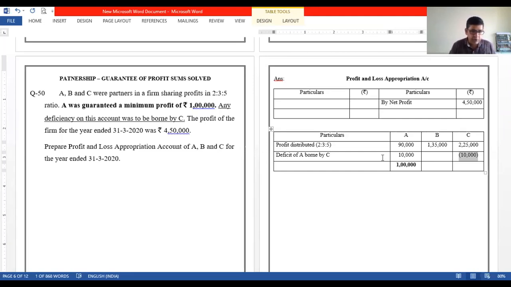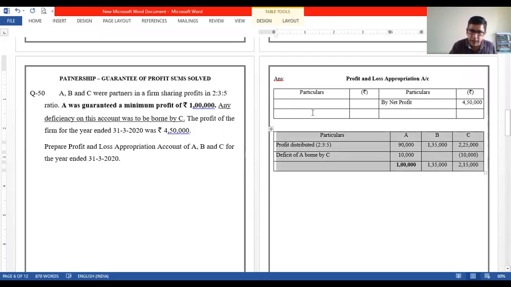Okay. So the final distribution of the profit, A 1 lakh, B was not at all in the picture for the guarantee of profit, so we'll get his actual share. And C had given a guarantee, after the deficit, his share of profit will be 2,15,000. Right. So this table has to be worked out every time.